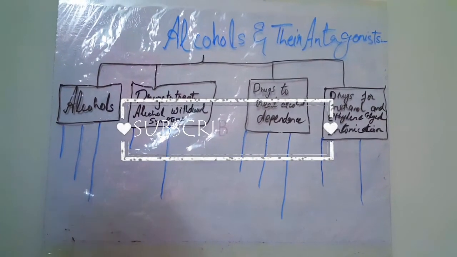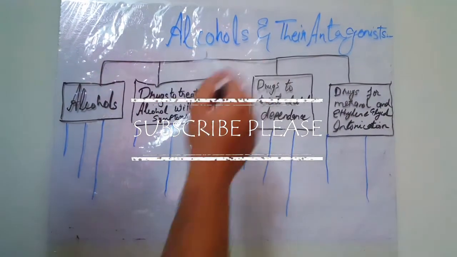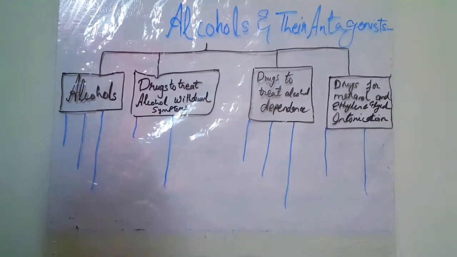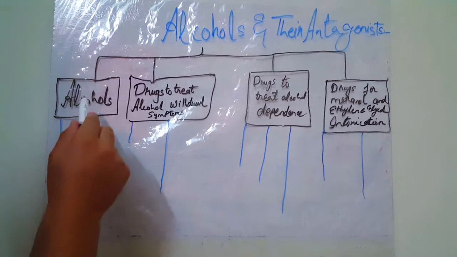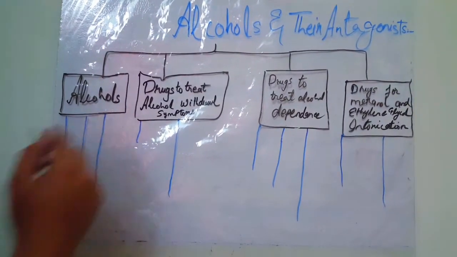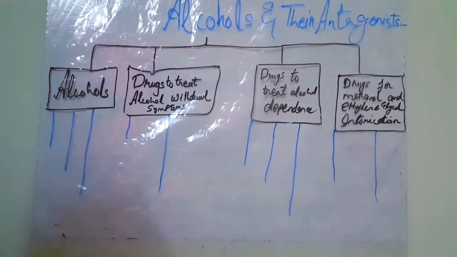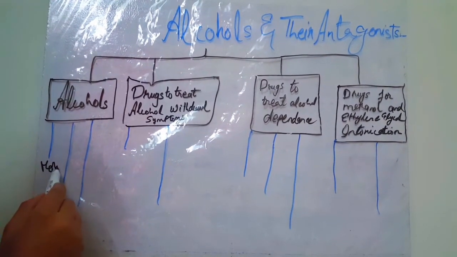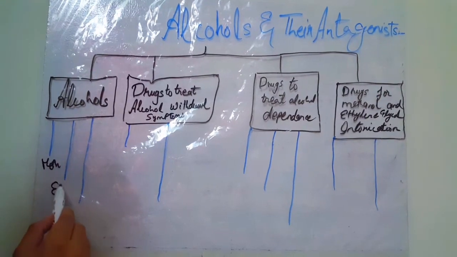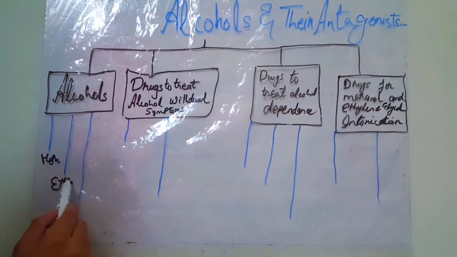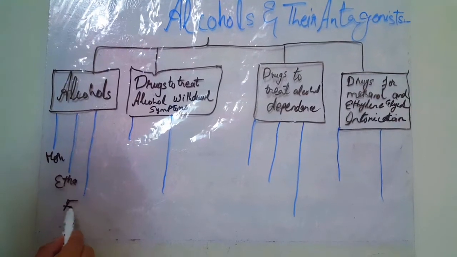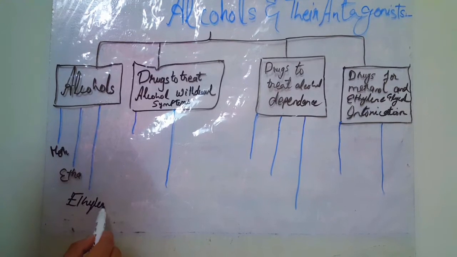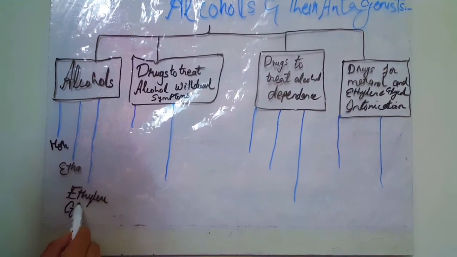Our topic of discussion for today is alcohols and their antagonists. The alcohols and their antagonists are classified into alcohols. The alcohols are further subclassified into methanol, ethanol, and ethylene glycol.